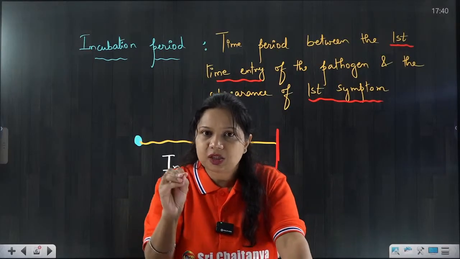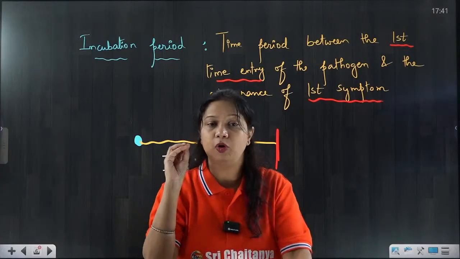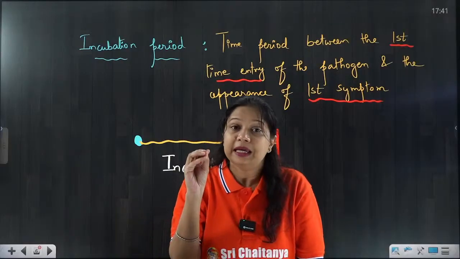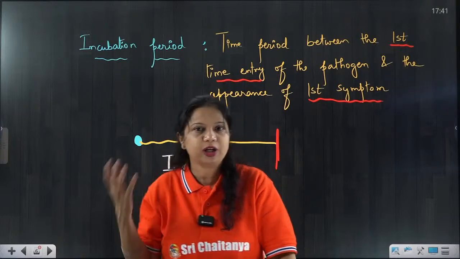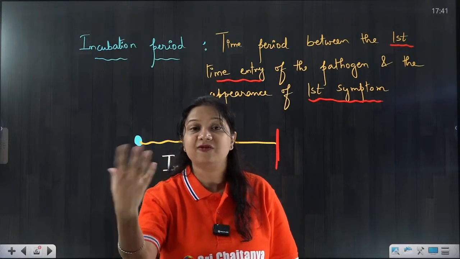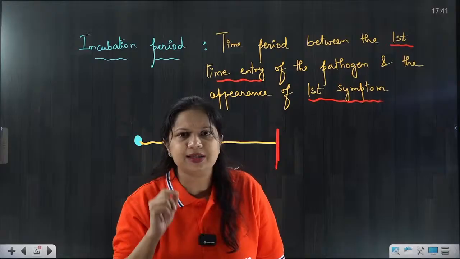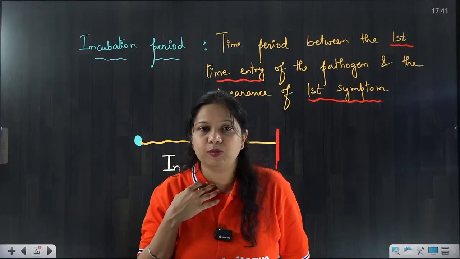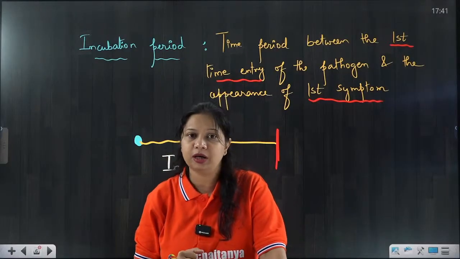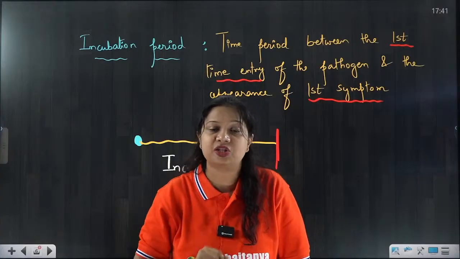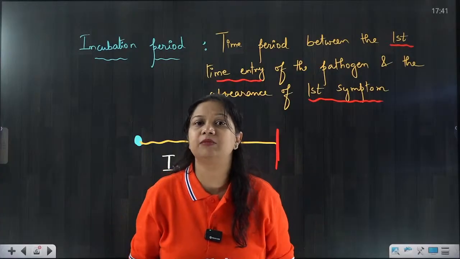Suppose as soon as the pathogen, or the virus or the bacteria or the parasite, has entered the body, immediately the body will not respond because the body doesn't know what is happening. As soon as any foreign thing comes inside the body, the body first will analyze and identify what it is. Okay, this is a foreign thing, this is not our body's cells or structure. Something from outside has entered our body. So what should we do? How do we destroy it? How do we capture it? What to do with it? All of it takes some time.